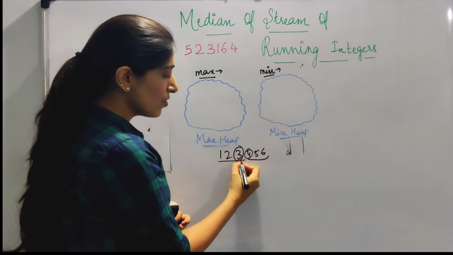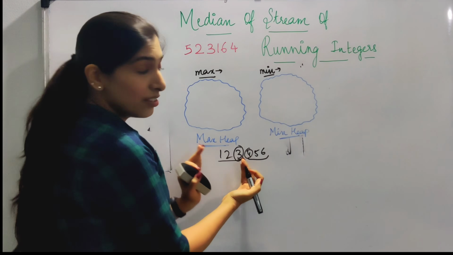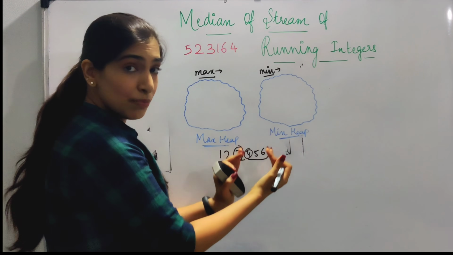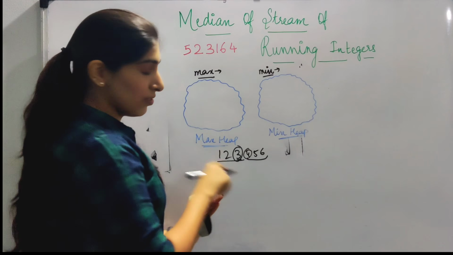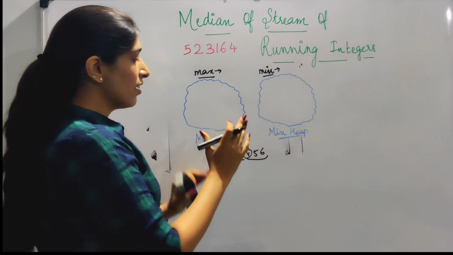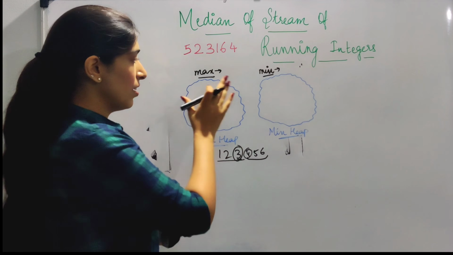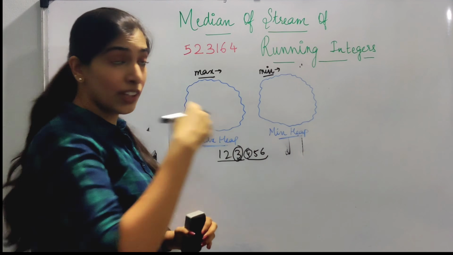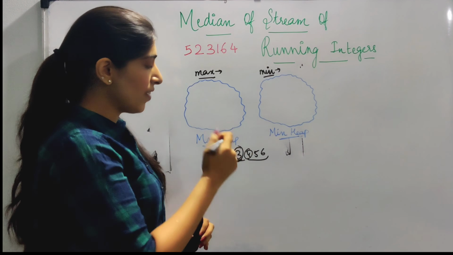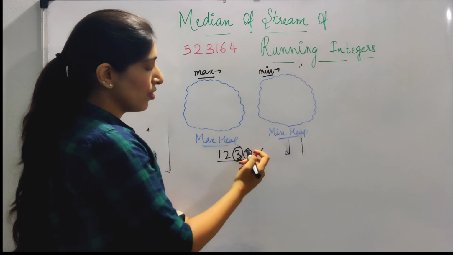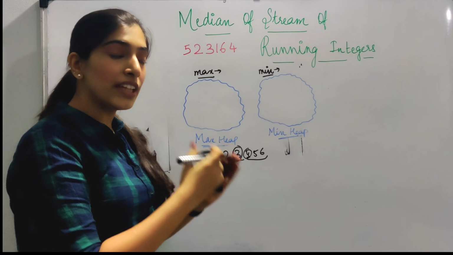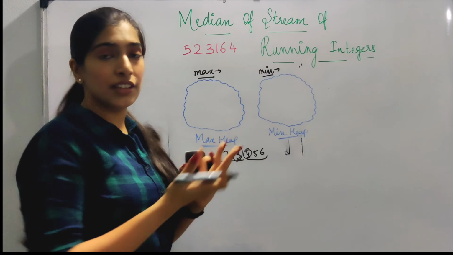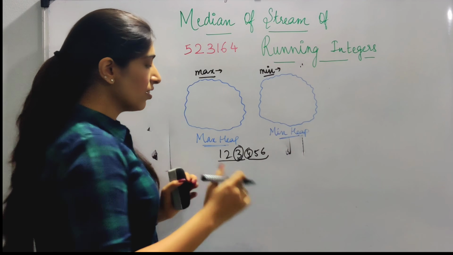That is why we use the max heap to store the first half and the min heap to store the second half. So I hope this makes sense to you, that if these are the numbers that we have, then 1, 2, 3 should be part of this, 4, 5, 6 should be part of this. Then when you extract, the maximum value you will have is 3 and the minimum value you will have is 4. So then you can just return the median as 3 plus 4 by 2.